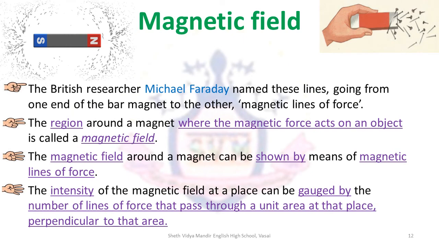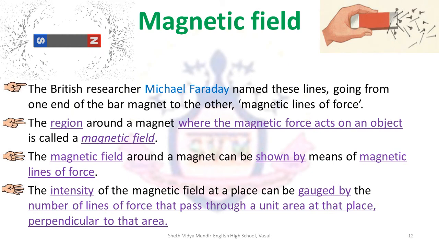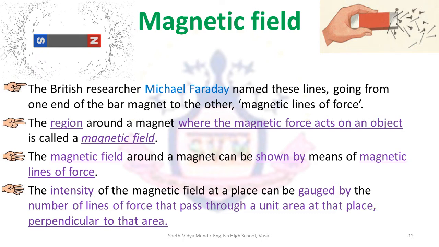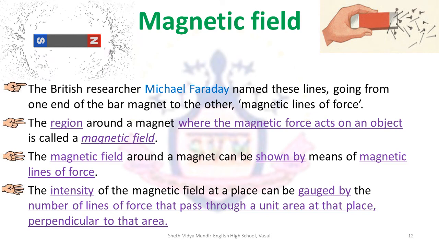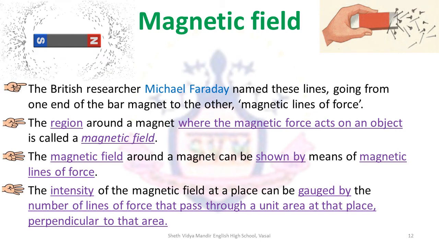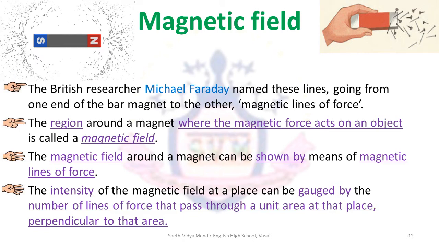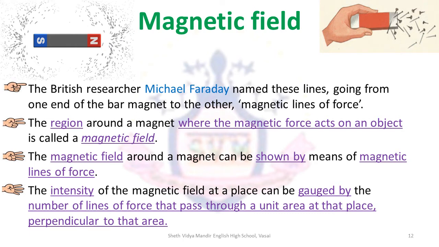The way in which the magnet attracts the iron particles was noted by several scientists. A particular British researcher named Michael Faraday named the lines that go from one end of the bar magnet to the other as magnetic lines of force. The region around a magnet where the magnetic force acts on an object is called the magnetic field.